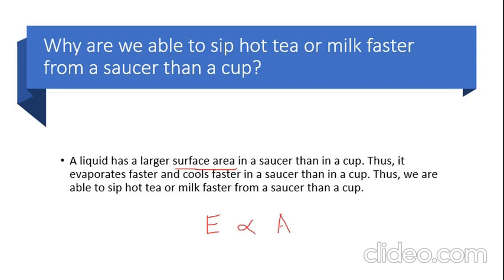That is, if surface area increases, rate of evaporation will also increase. So both are directly proportional. So here, a saucer has larger surface area than a cup. So thus, it evaporates faster and cools faster in a saucer than in a cup. Thus, we are able to sip hot tea or milk faster from a saucer than a cup.